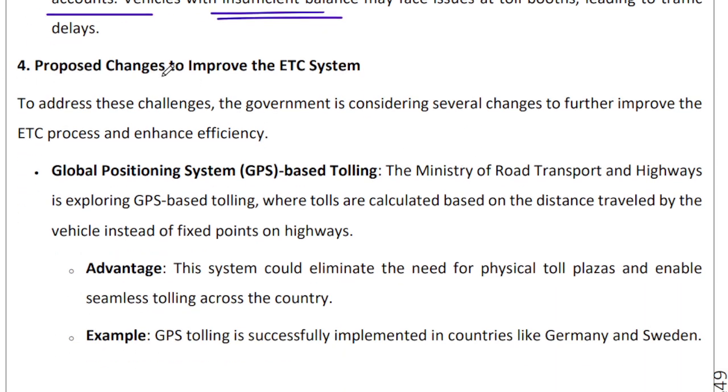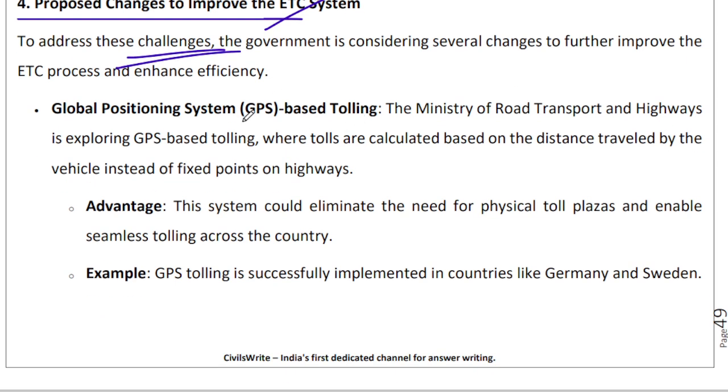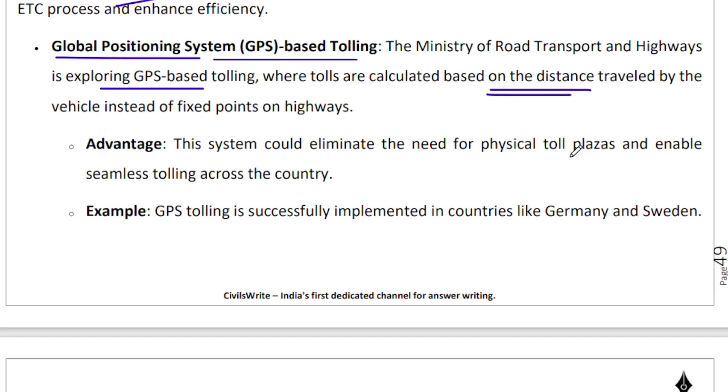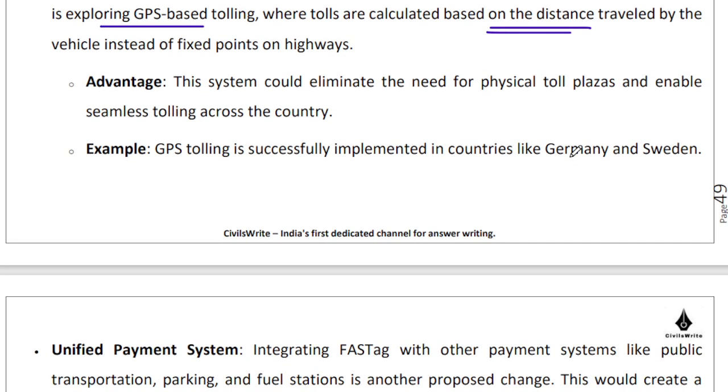Now, what are the proposed changes? That's equally an important part of the question. What are the proposed changes to this electronic toll collection system? The government, while being aware of these challenges, has said let us have a GPS based tolling, or global positioning system based tolling, right? The idea of GPS based tolling is that we will be calculating the distance that your vehicle has traveled on the highway, and based upon that we will be deducting an amount from your linked account or your prepaid account, right? So we will be completely getting rid of these physical toll plazas.